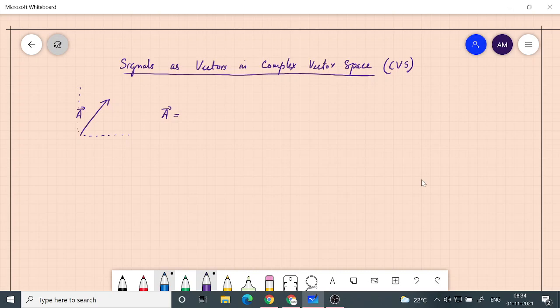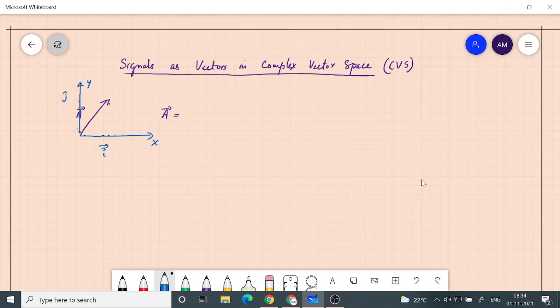So this is our, say, the x direction, and this is our y direction. Okay, and the unit vector in x direction is usually called i cap. The unit vector in y direction is called j cap.